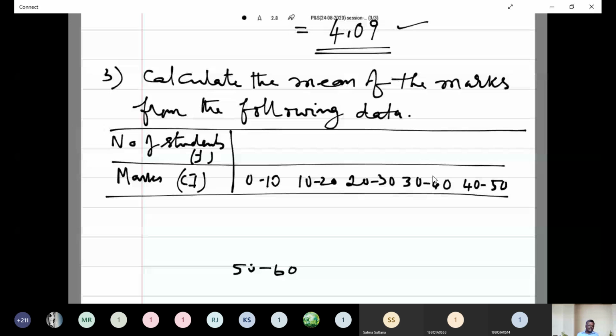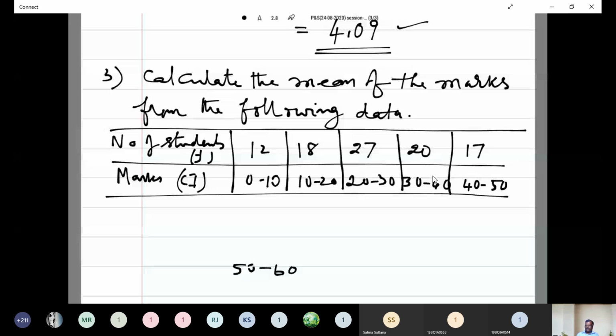Now the corresponding frequencies, that is the number of students, that you have to put the bars like this. Corresponding frequencies are 12, 18, 27, 20, and 17, and 6.